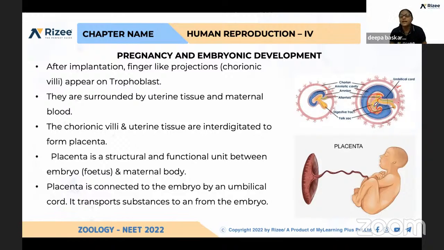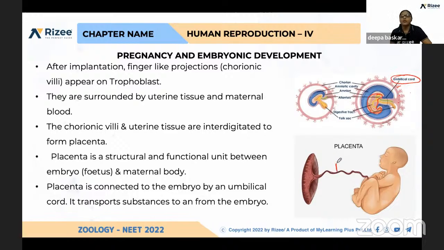After some days, the fetus gets nutrients, oxygen, everything, from the mother's blood directly. The placenta acts as a mediator for transporting nutrients and waste materials from mother to fetus and fetus to mother. And this placenta is connected to the fetus by the umbilical cord.